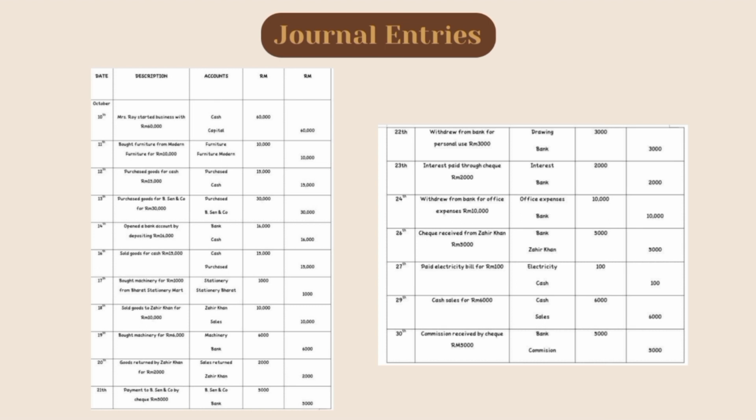18 October 2022: Zahir Khan debit 10,000, sale credit 10,000. 19 October 2022: machinery debit 6,000, bank credit 6,000. 20 October 2022: sales return 2,000 debit, Zahir Khan credit 2,000. 21 October 2022: B.Sen & Co. debit 5,000, bank credit 5,000.